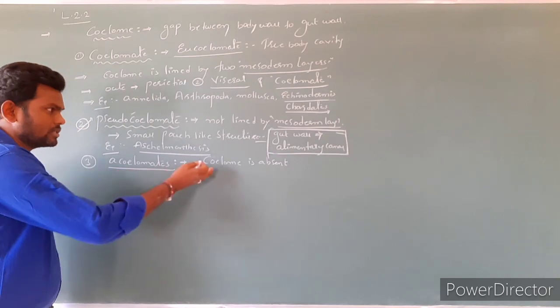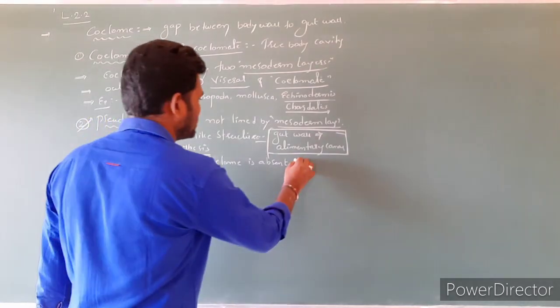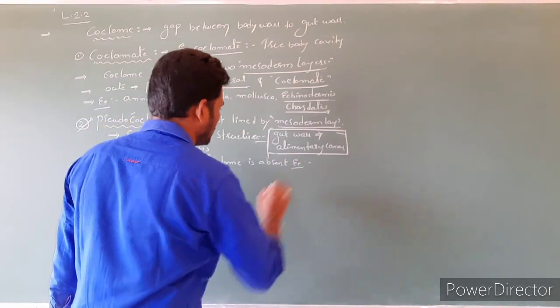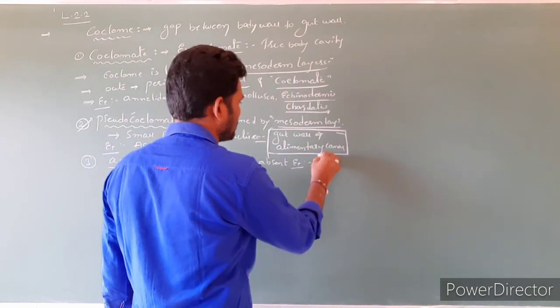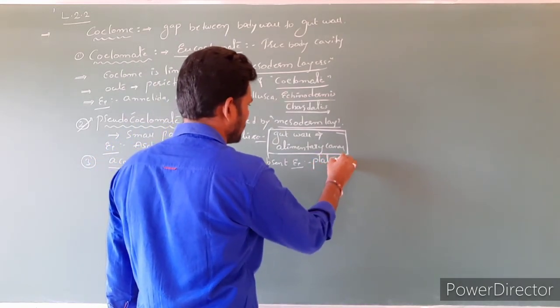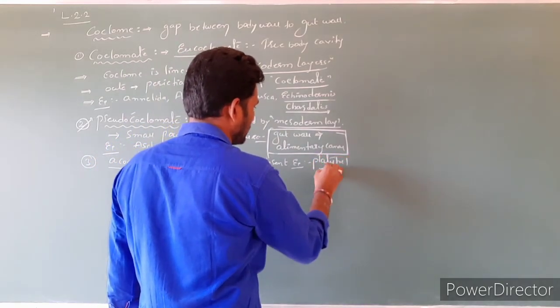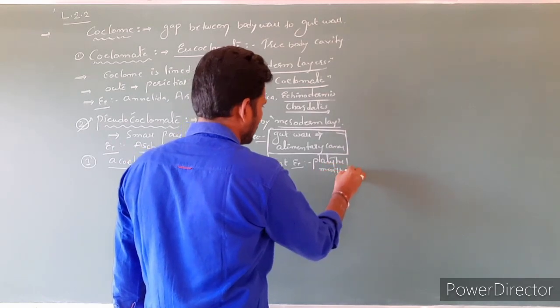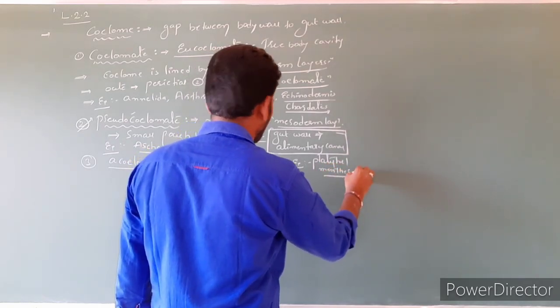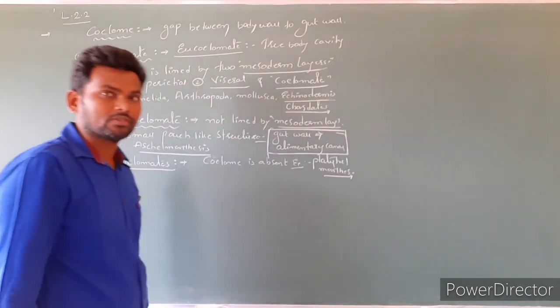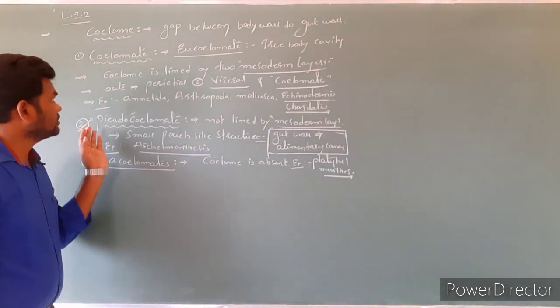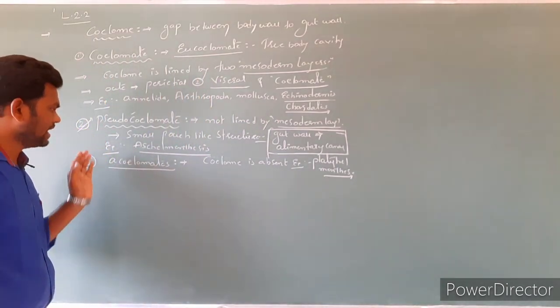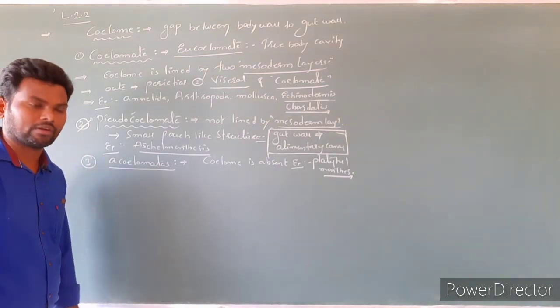In acoelomates, coelom is absent. Example is Platyhelminthes. So this is regarding coelomates, pseudocoelomates as well as acoelomates.